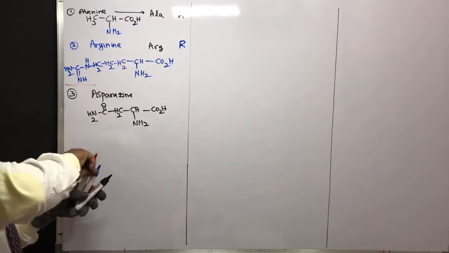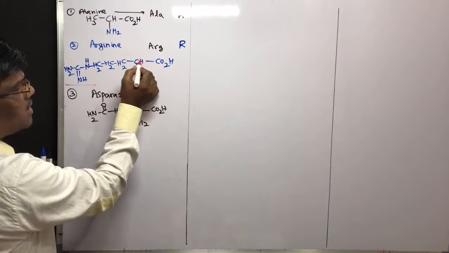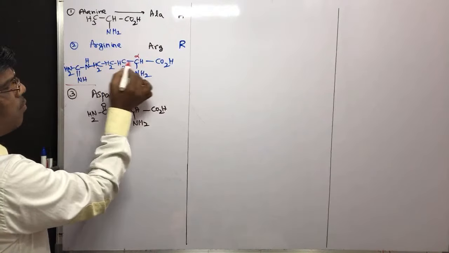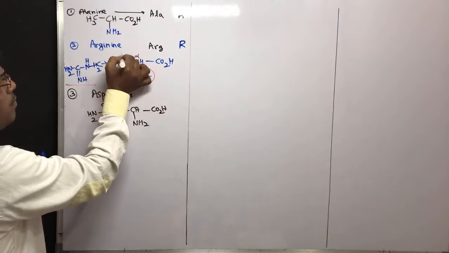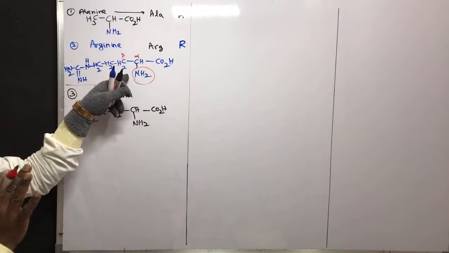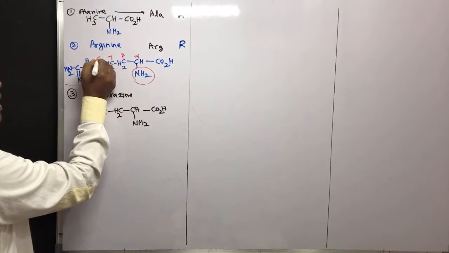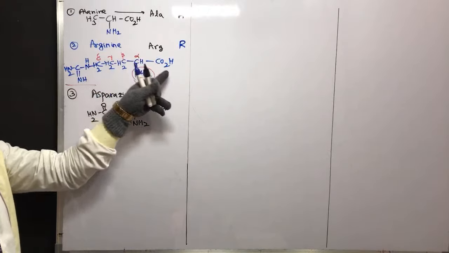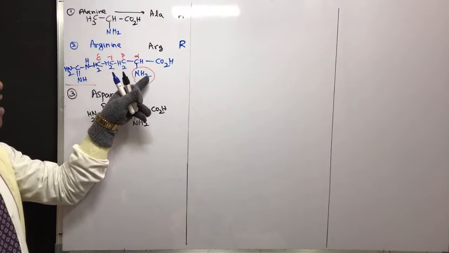Dear students, we have been saying alpha amino acids. What is alpha amino acid? This is the position of alpha. So the carboxylic acid chain, for example, if I take this example, this chain is having alpha position is amine group and this is beta. If the amine is here, it is going to be beta amino acids, but naturally occurring amino acids are alpha amino acids. Alpha, beta, gamma, delta. So based on this position of amine, you can name it as alpha amino acid, beta amino acid, gamma amino acid, delta amino acids, but naturally occurring amino acids are alpha amino acids.